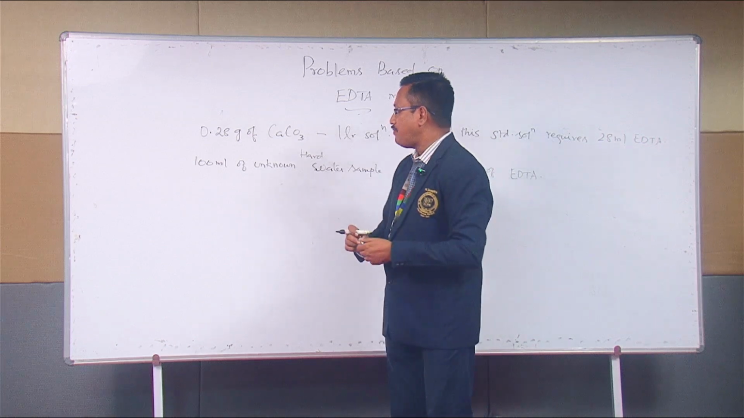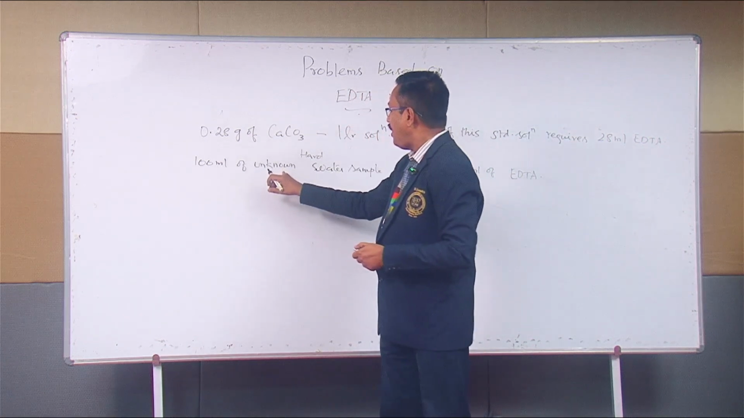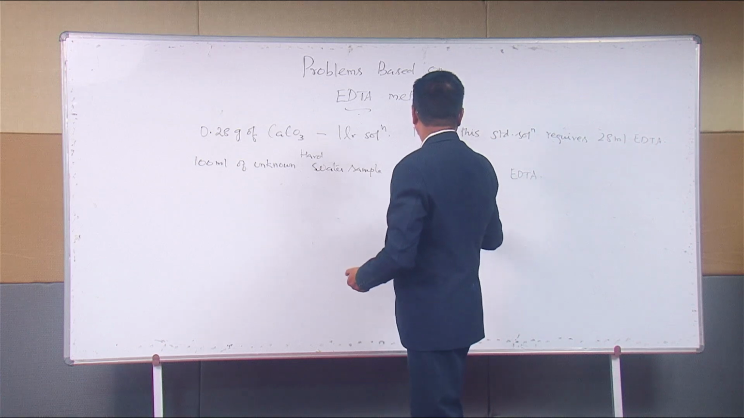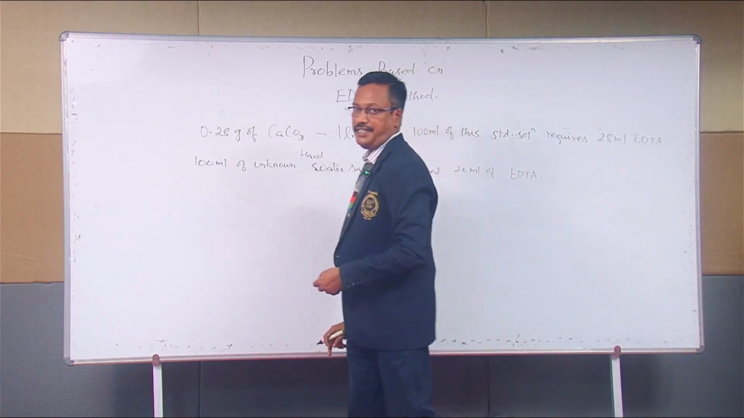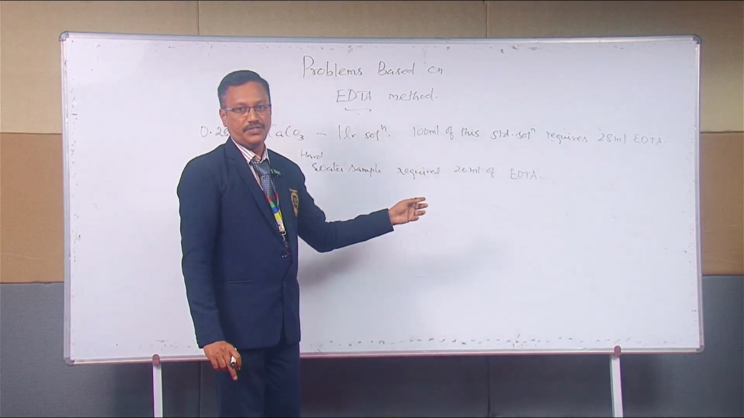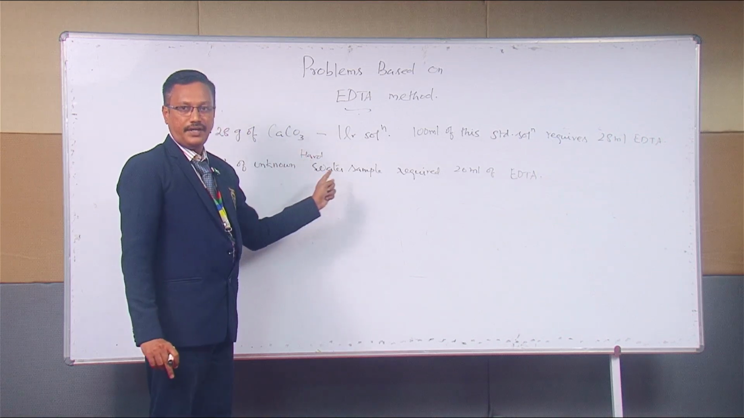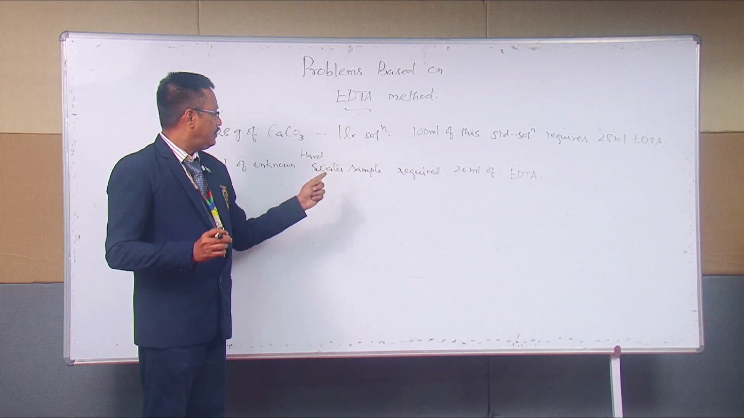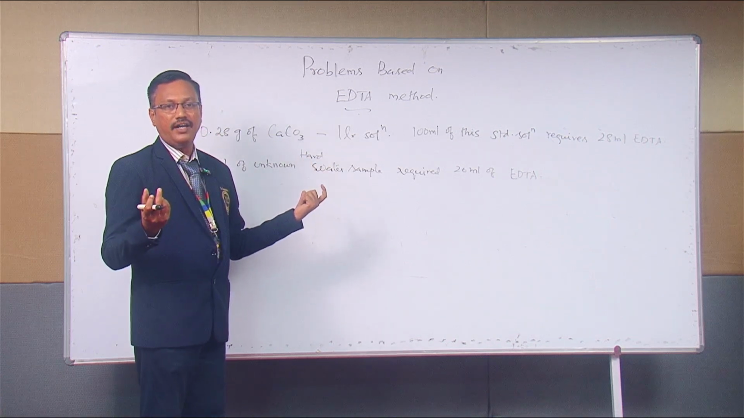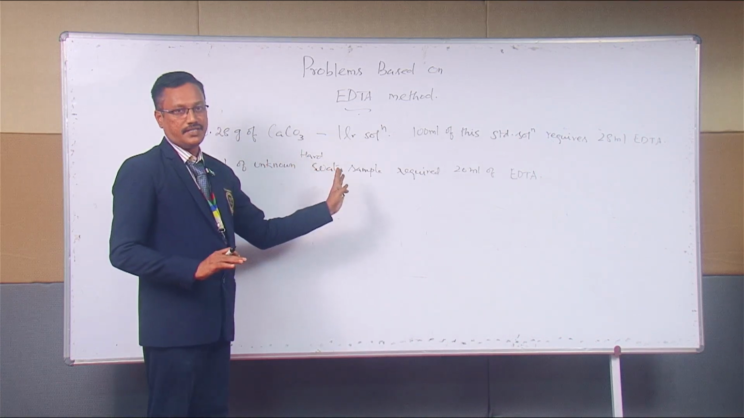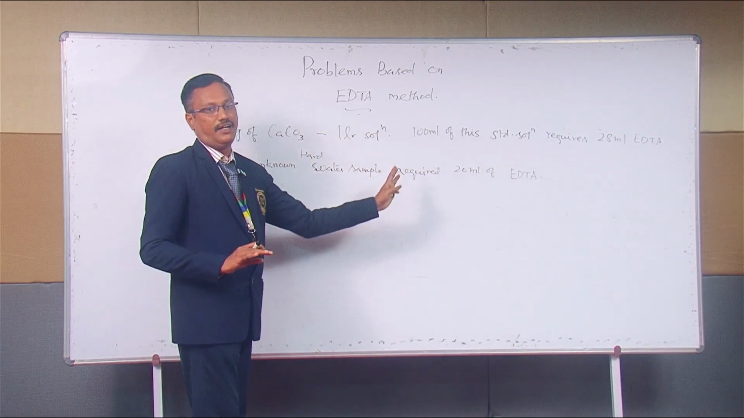What is the second statement? 100 ml of unknown hard water sample, that is the given sample, required 20 ml of this EDTA. That is the second statement. We have to check the keyword: unknown hard water sample. There is no mention of any boiling or heating, nothing is there. It is a simple unknown hard water sample. That means this is the total hardness.